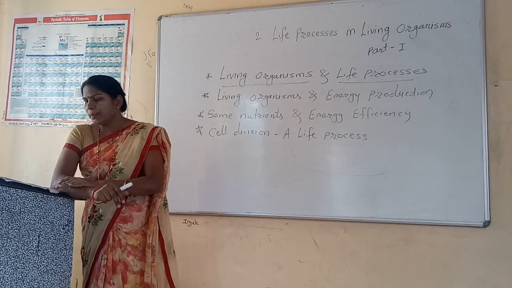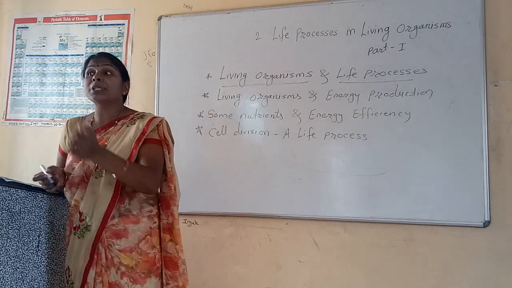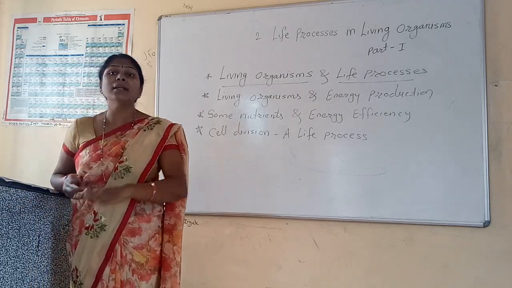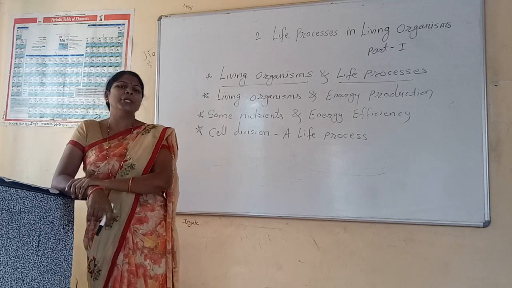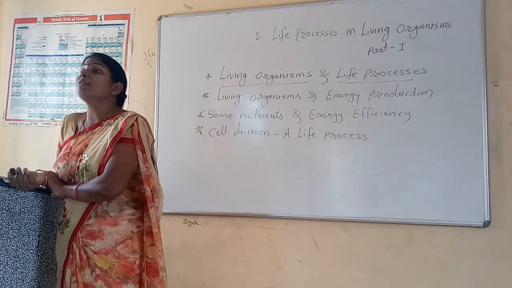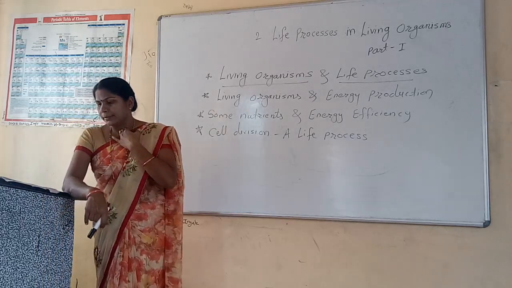Those nutrients are carbohydrates, proteins, fats, minerals and vitamins, and we get all of them from the various parts of the plants.